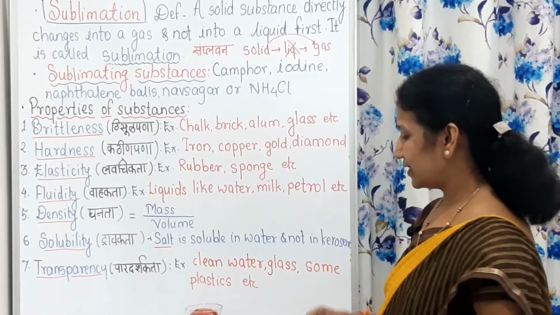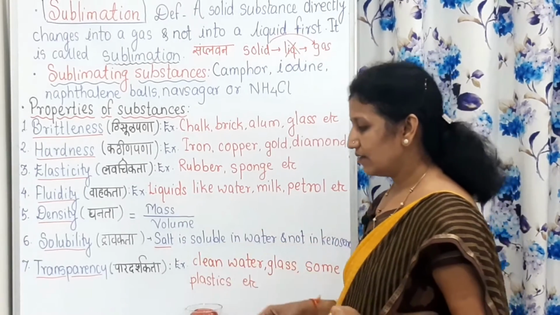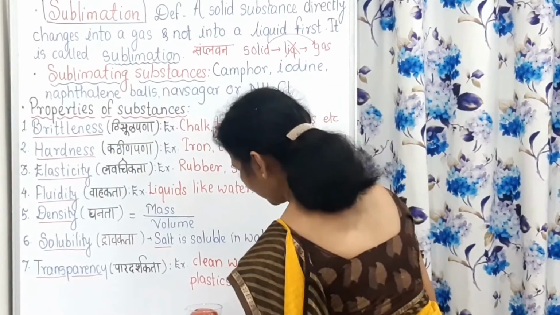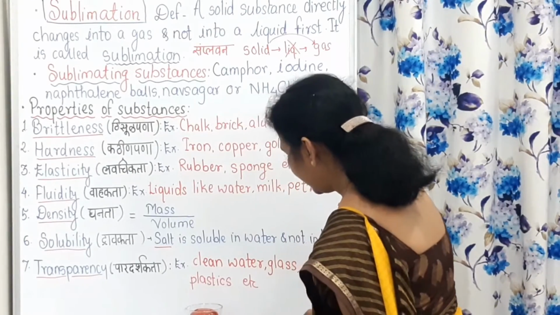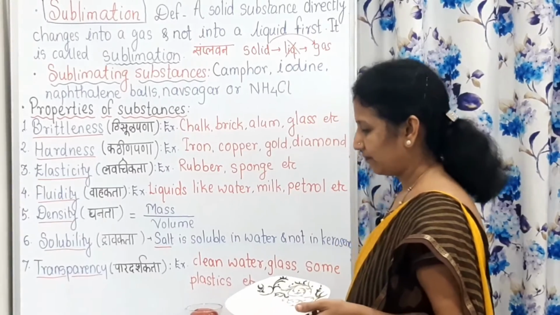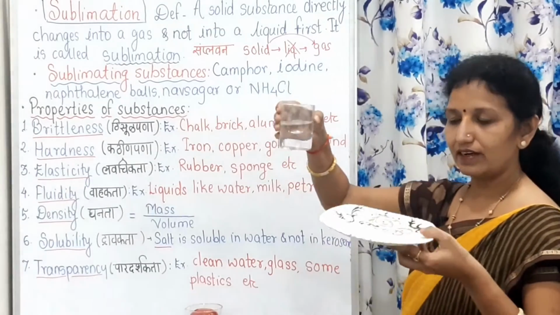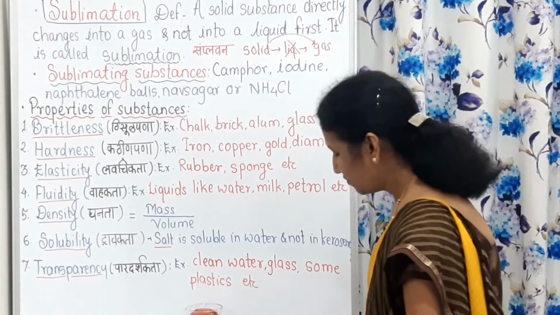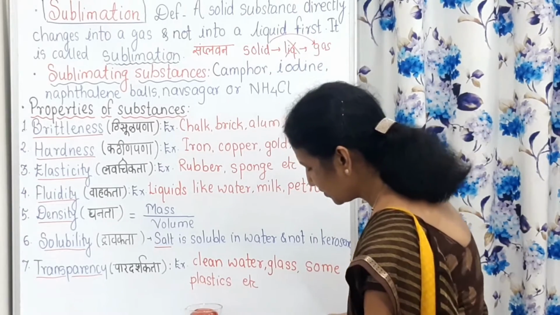Now fluidity. The next one is fluidity. The property of flowing from a slope is called fluidity. If water, I have taken water. Before that, what will I do?